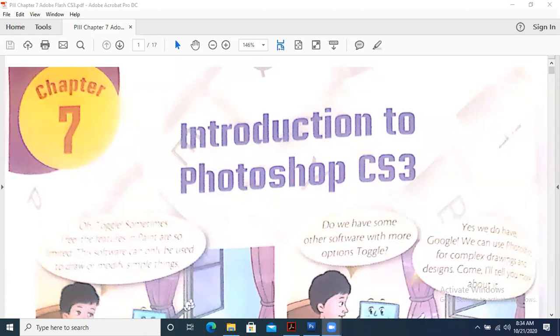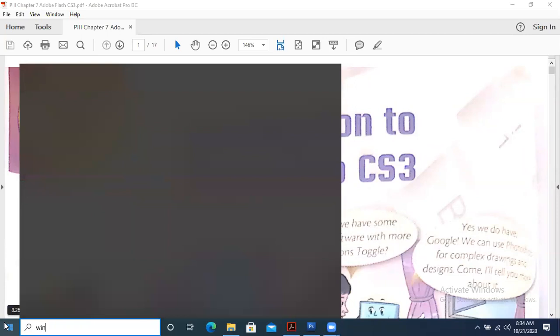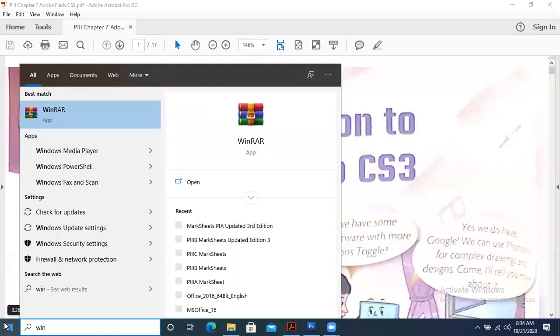Okay. Yes. Sir, I installed the file, but when I right click it, it doesn't give the option of extract files. Because you don't have WinZip installed on your computer system. WinZip is a software, can you see it on my screen? This is used for extraction.